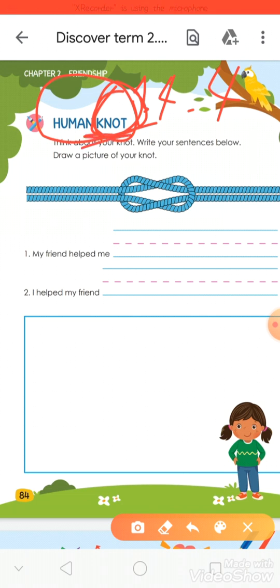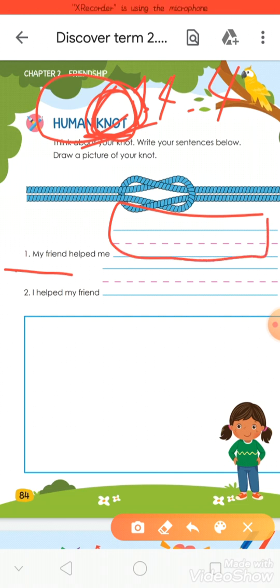Okay? For example, for you, you can't play piano. You can't play football. Now this is your note. Okay? Now note means the problem that I always face. I want anyone to help me to overcome my note. Okay? Now number 1, my friends help me what? What's your note, KG? Okay, now you can write what your friend helps you with, KG.